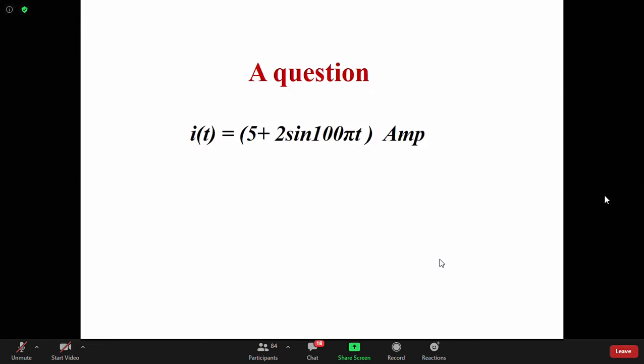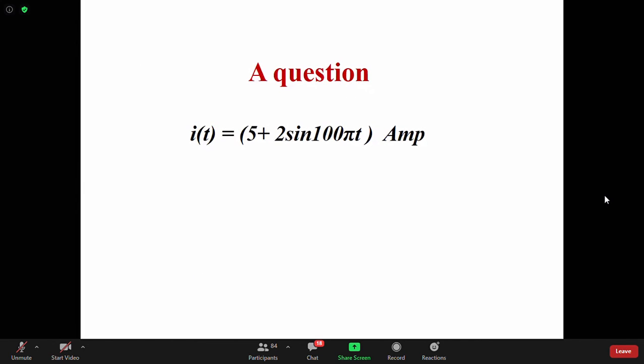Why? Because it will show you the RMS value, proportional to I squared. So that value will be the RMS value of this current. Your moving iron instrument shows the RMS value of the current. The DC part is 5, so 5 square plus 2 square by 2, root of that. 2 square by 2 is 2, 5 square is 25, so 25 plus 2 is 27. Root of that is root 27. So your reading will be root 27 amperes.